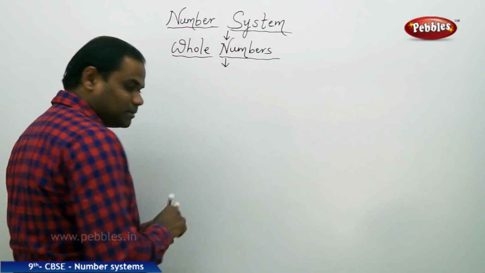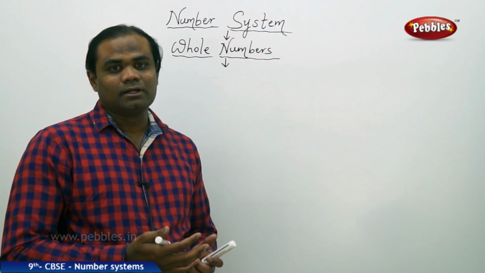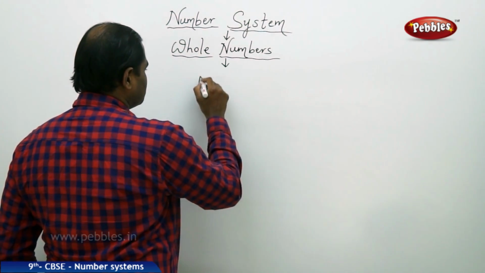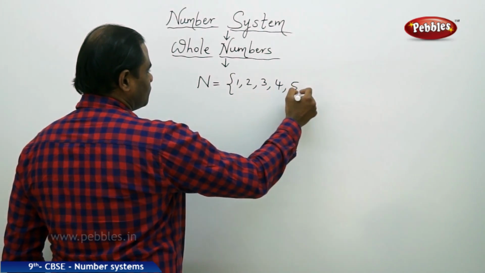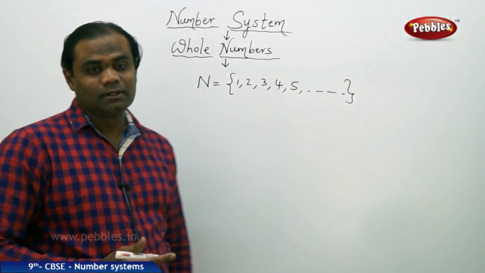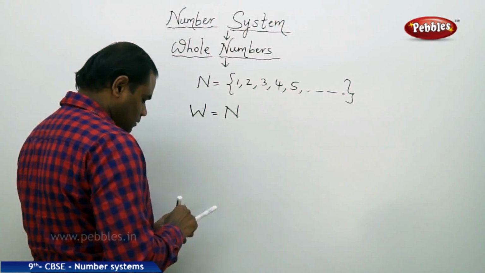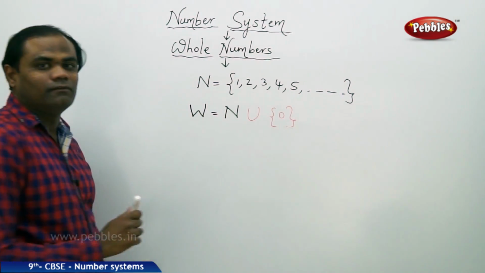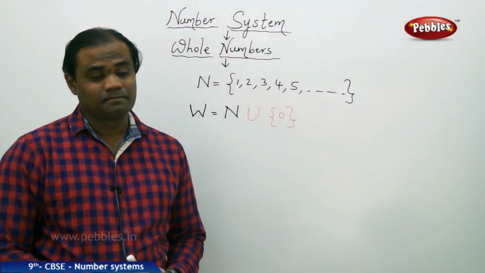Whole numbers are the numbers which start from 0. It's very simple because every natural number along with a 0 is a whole number. Say, for example, I have my natural numbers revisited to be 1, 2, 3, 4, 5, 6, etc. up to infinity, as we discussed in the previous session. Then whole numbers are nothing but natural numbers including 0. That is the difference between natural numbers and whole numbers.